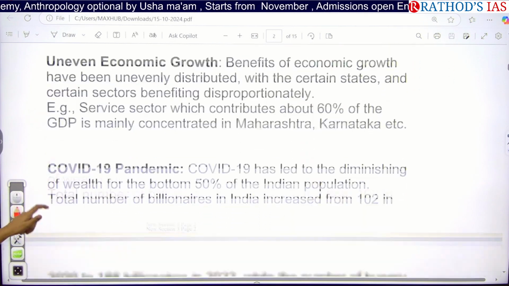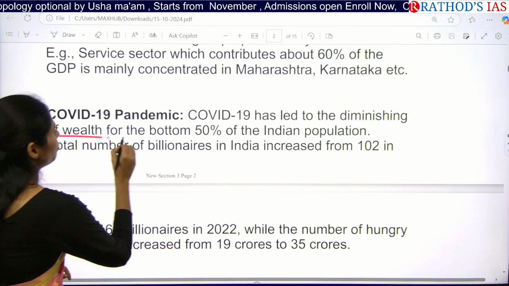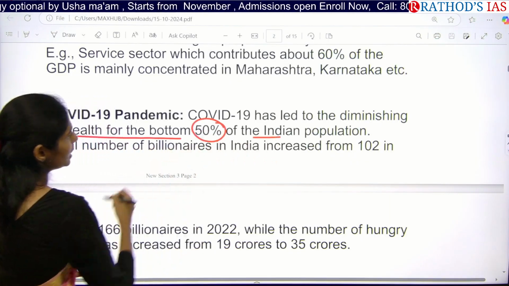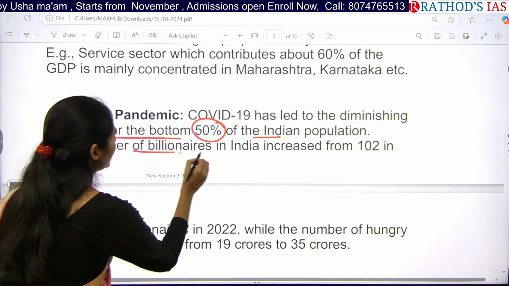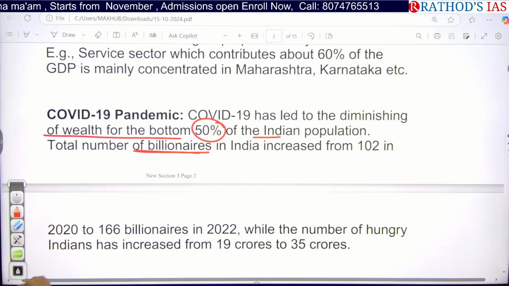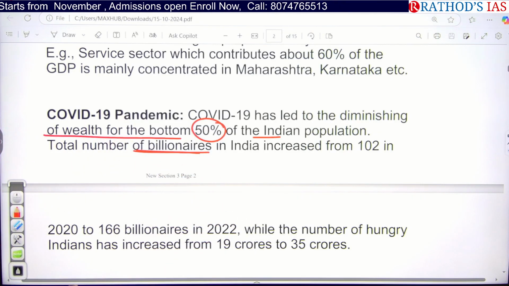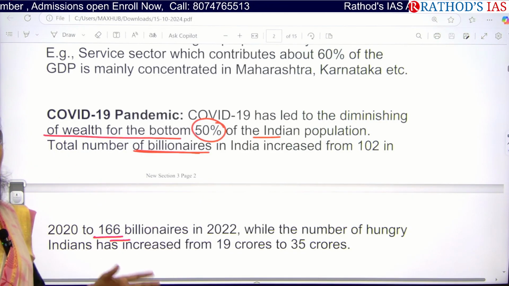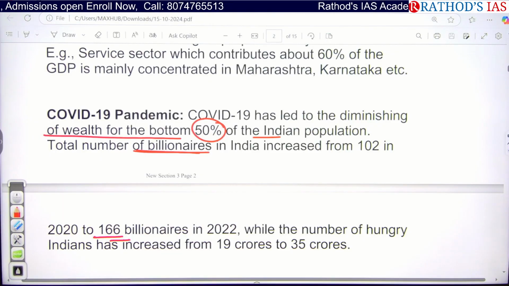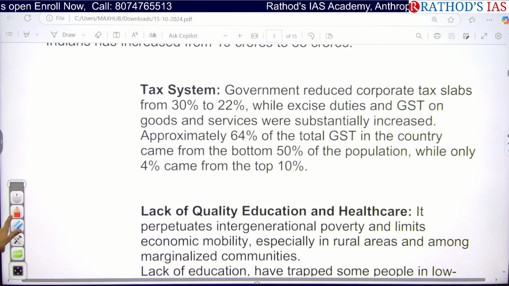And even because of this COVID-19 pandemic also, that led to diminishing of wealth of the bottom 50% of the Indian population. And the total number of billionaires in India had increased during this time of COVID-19 from 102 to 166 billionaires. So see how this COVID-19 pandemic helped some people to enter into this category of billionaires. And the next important reason here is the tax system.